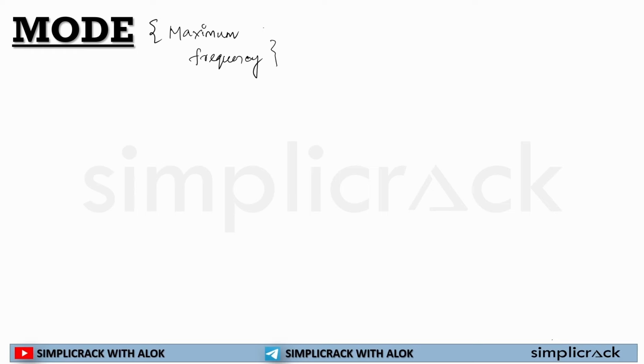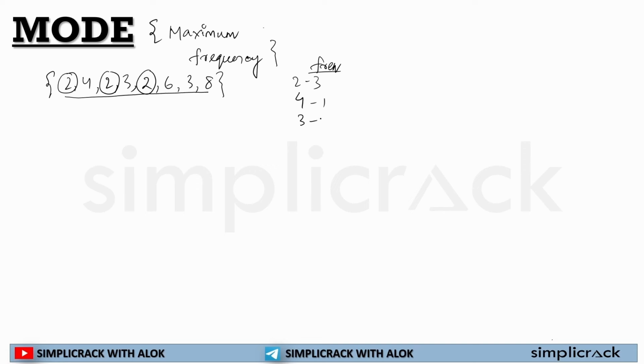That will be the mode. So for an example, if we have the data 2 4 2 3 2 6 3 8, in this particular data 2 has a frequency of 3, 4 has frequency 1, 3 has frequency 2, 6 has frequency 1, 8 has frequency 1.